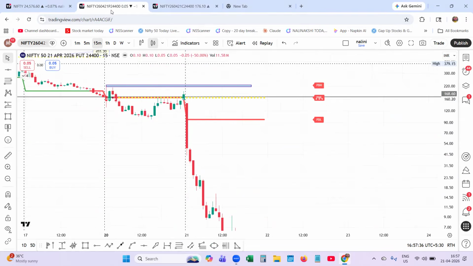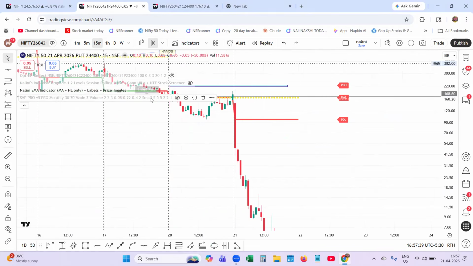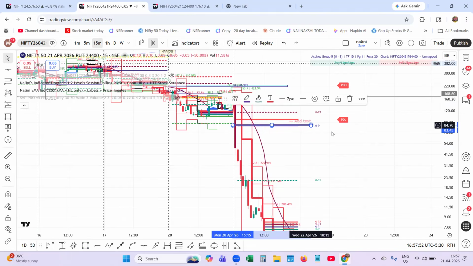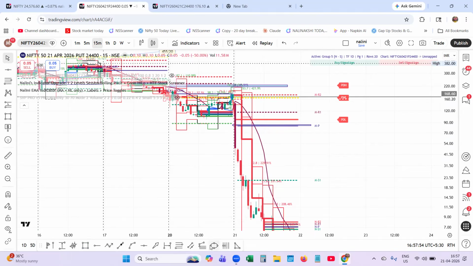Whereas in the 24,400 put option, let me put the Nalini Precision Engine. See, the price has fallen. The first 15-minute candle has fallen below the morning pivot. This is the morning pivot. Where is the question of entering into the put option?